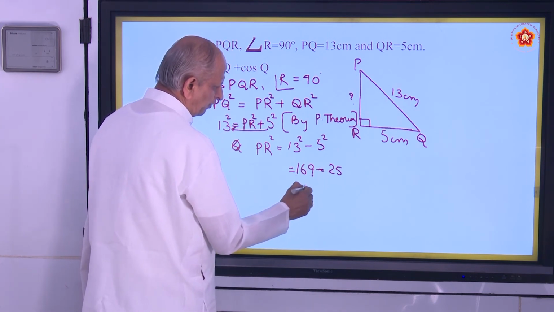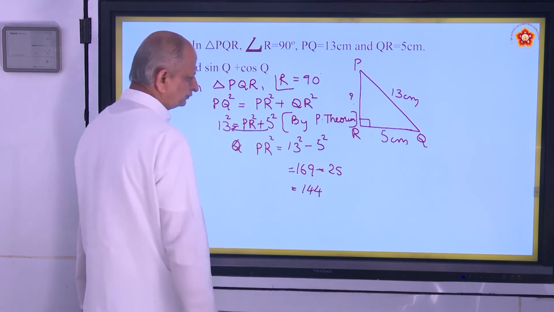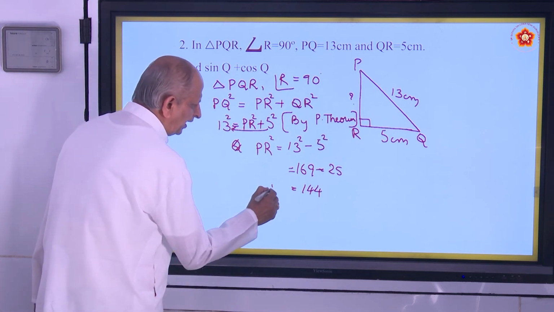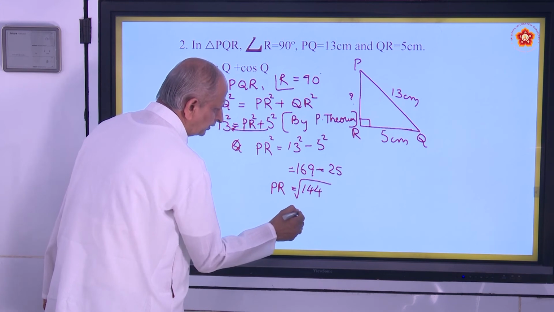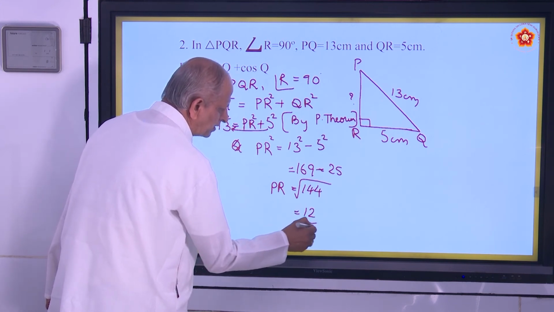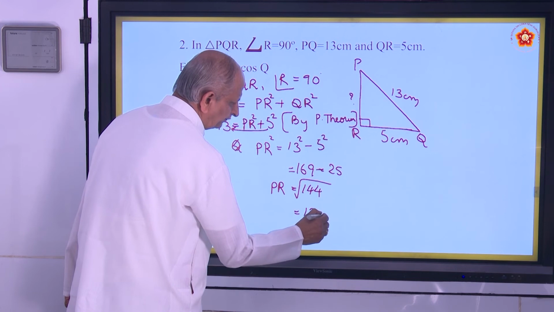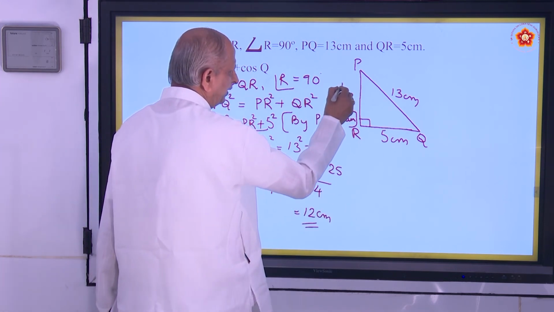That is 144. And now PR becomes root of 144. That is equal to 12 centimeters. So this side becomes 12.